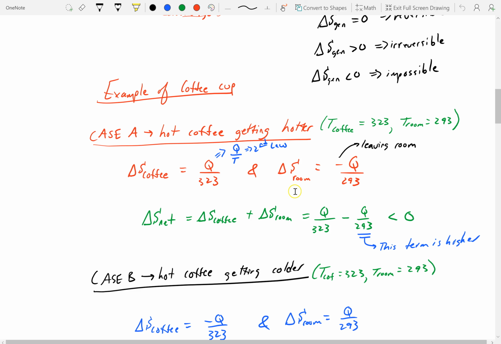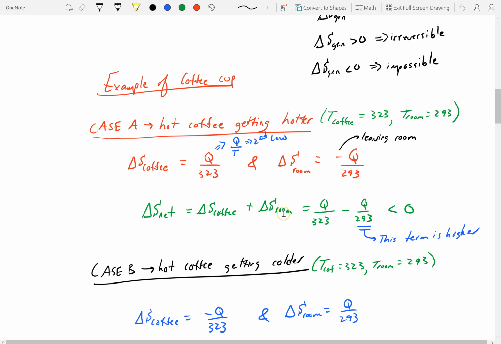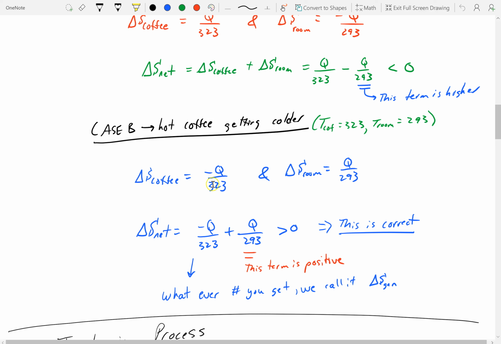Okay, the hot coffee cannot get hotter. It's got to get cooler. All right, and again, this is based on the first law. So using the same temperatures, but now it's leaving the coffee, so this is negative, and coming into the room, that's positive. When we add them together, we get greater than 0.